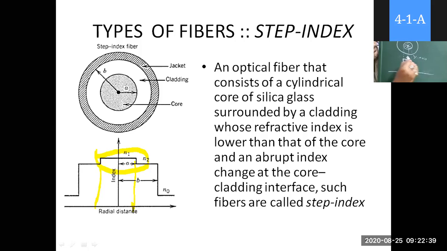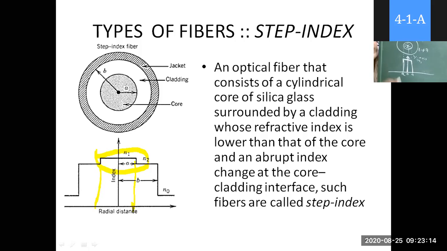Refractive index N1 extends from 0 to a along the x-axis. That is the refractive index profile. Here I will write 1.47, something like that. So the refractive index N1 has a constant value of 1.47 up to this point.